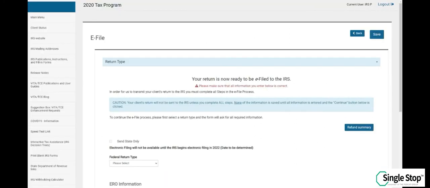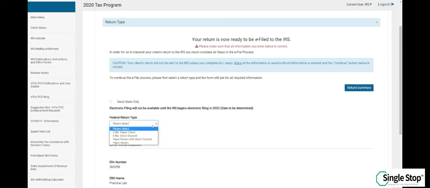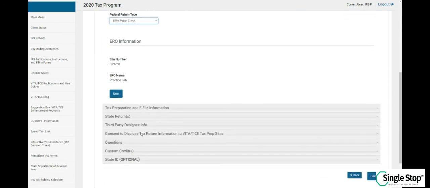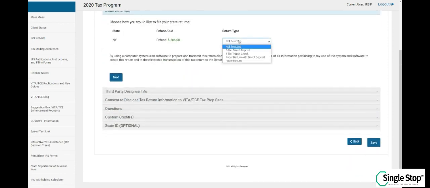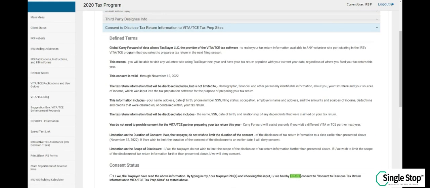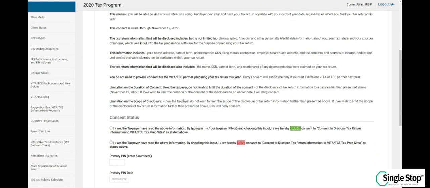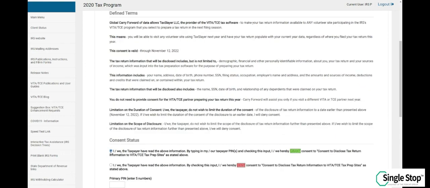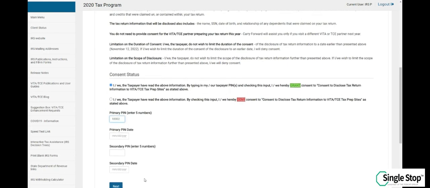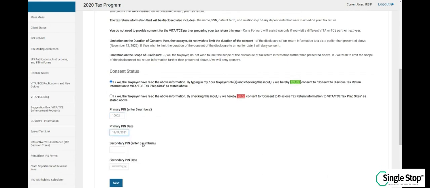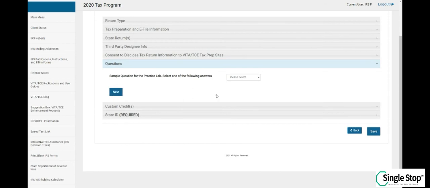On the e-file page, you will select what federal return type you want. Based on the interview notes, we know that Raphael wants a paper check. Select e-file paper check from the drop-down menu for federal and the same for state return. Fill out the consent to disclose information. The client has the right to either grant consent or deny consent. Select grant consent for this training. Type in the 5-digit code or PIN number, select the date, click next.